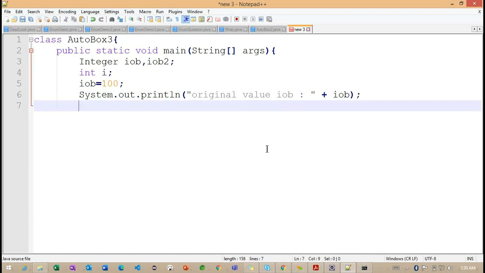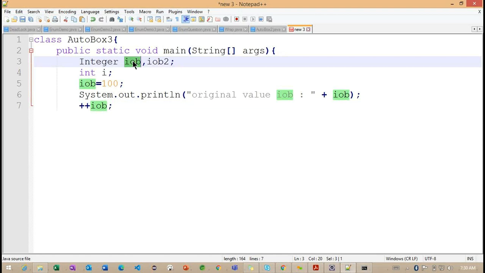After this, what I'm trying to work with here is the pre-increment operator on iOb. Getting the point. So now you can see iOb is the object reference here. iOb is not a value, it is not a primitive data type, but it has a reference here. But how can we increment the reference?